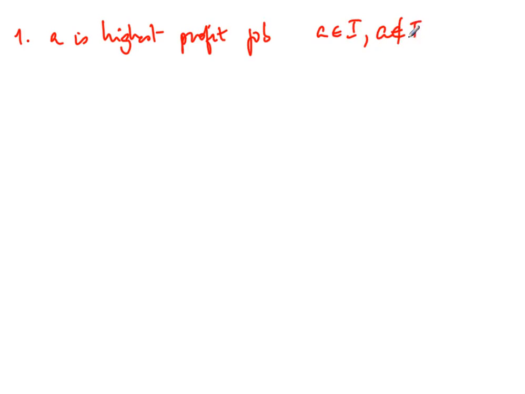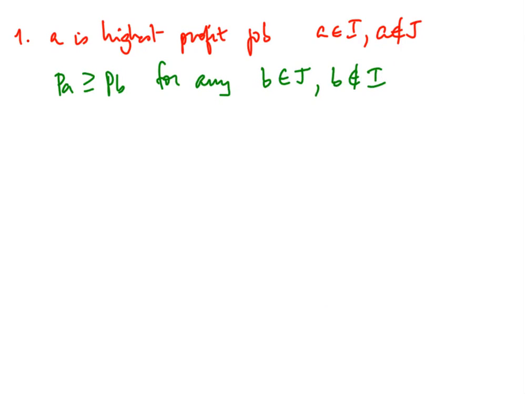So now we have a situation where we have established the following two facts. The first fact is that if A is the highest profit job such that A belongs to I and A does not belong to J, the highest profit job in I but not in J, then we have PA is bigger than or equal to PB for any B that is in J but not in I. This is the first thing that we established.